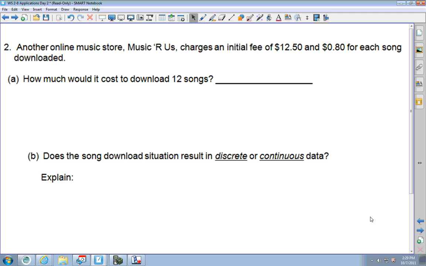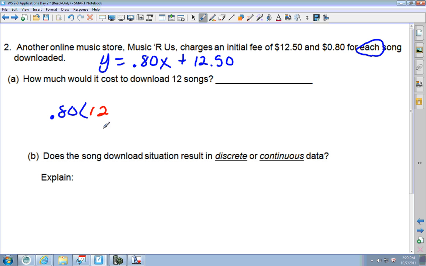Right here it says another online music store, Musics R Us, charges an initial fee of $12 and 80 cents for each song. Well, first off, to write our equation right here, y equals, I have 80 cents for each song plus an initial charge of $12.50. So now when I go here, I'm going to have 0.80 times 12 songs.